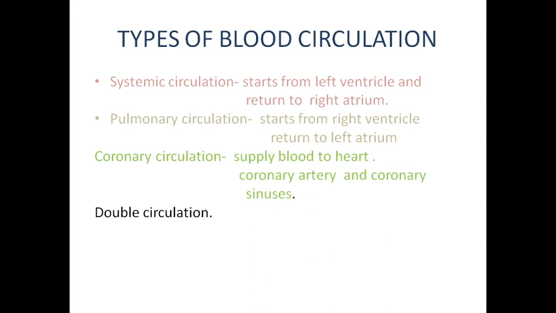There are three types of blood circulation. One is called systemic circulation. The second is called pulmonary circulation, and the third is called coronary circulation. These are the three types of blood circulation that occur in the human heart.